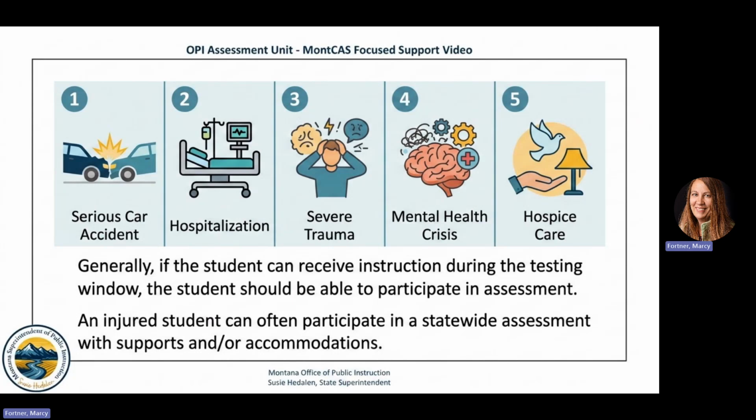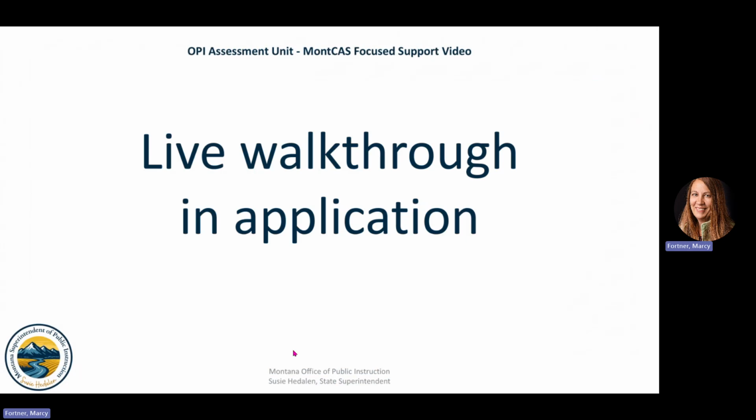There are rare situations in which a student may be exempted outside of these medical exemptions. If the district believes a student may fall into this category, an exemption request can be entered and the OPI will determine whether or not the request is approved for exemption. The exemption requests are entered by the System Test Coordinator, or STC, of the district via the MontCAS application. As a reminder, the STC is the only person in the district with access to the MontCAS application. So we're going to move to the application for a live walkthrough.